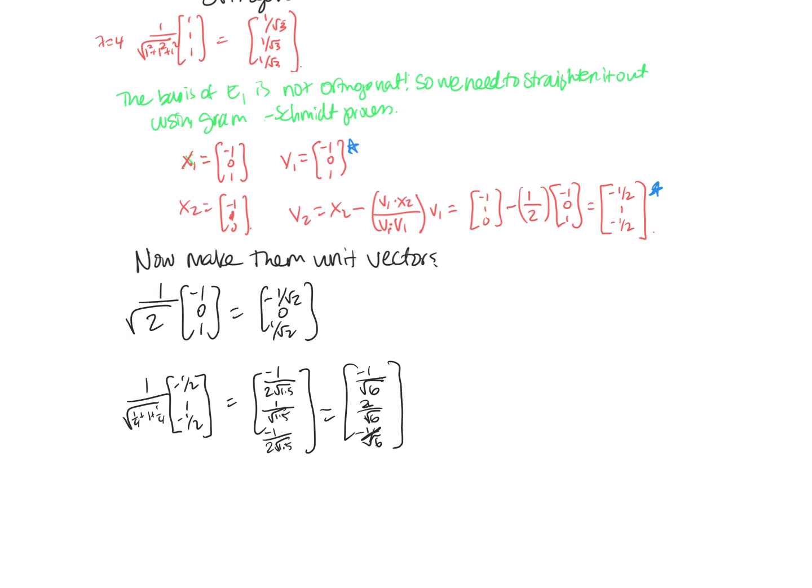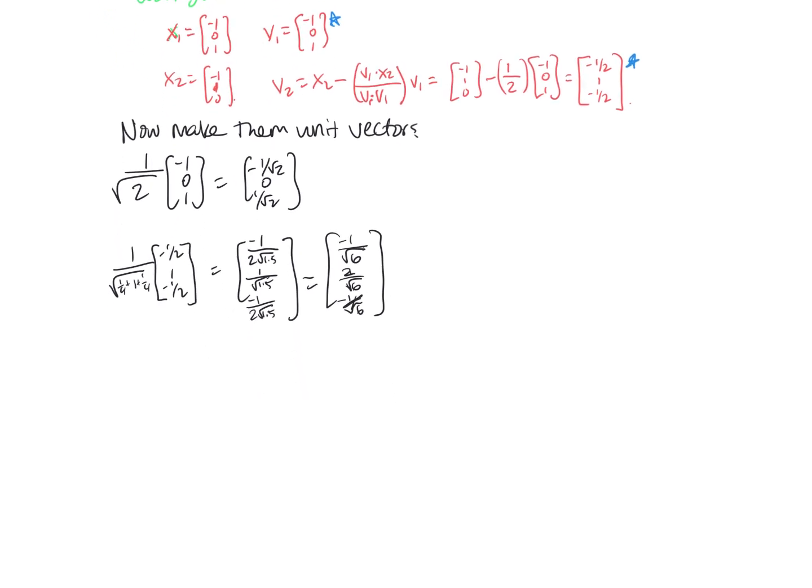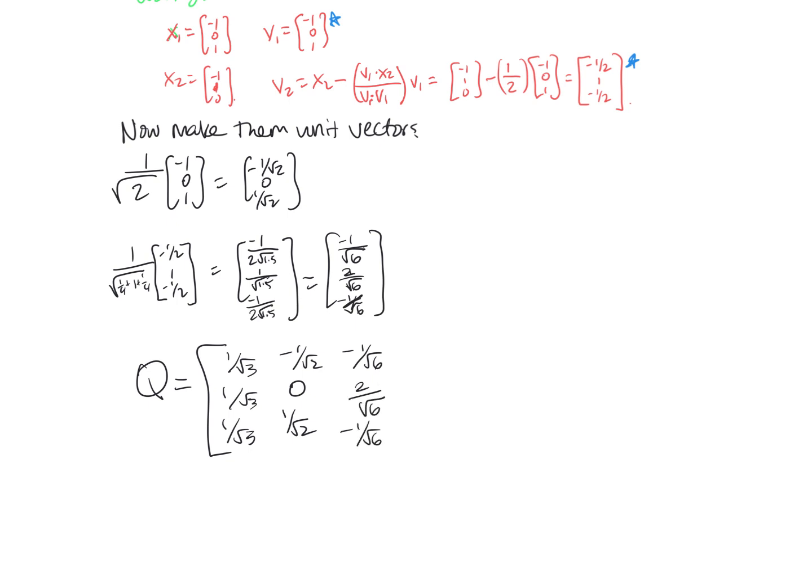So, okay, whatever. And so now I'm ready. I've got my Q. My Q, I'm just going to put all those vectors in there. So the normalized version. So 1 over root 3, 1 over root 3, 1 over root 3. And then I could do the next one. Negative 1 over root 2, 0, 1 over root 2. And then I have negative 1 over root 6, 2 over root 6, negative 1 over root 6. And this guy is my Q.